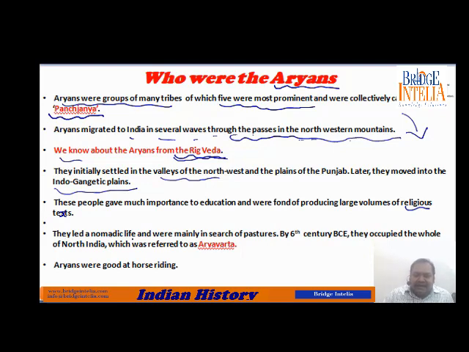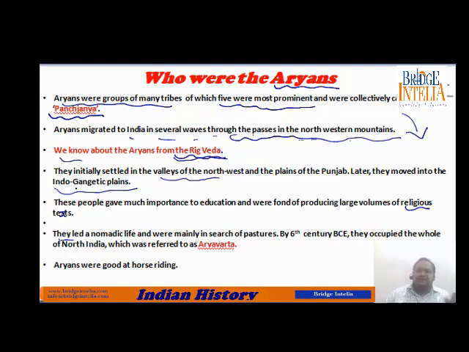They led a nomadic life. What is meant by nomadic life? That means they did not settle at one place. They did not make permanent homes, but they used to spend like 2-3 months at one place, and then they used to move to some other place. Why did they do so? Because they had cattle. They were not farmers. If you are a farmer, then you grow a crop, and you have to wait there itself till the crop is grown. But if you are not a farmer, if you only have cattle, then you are always in search of pastures where your cattle can feed.